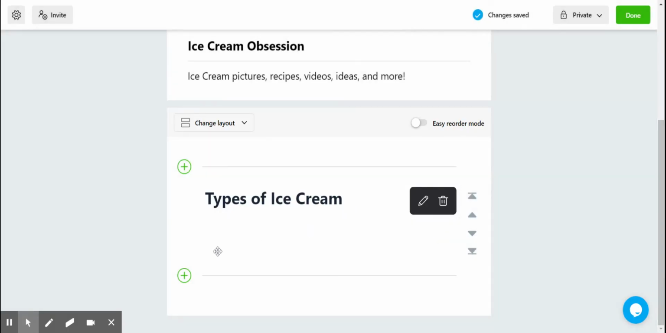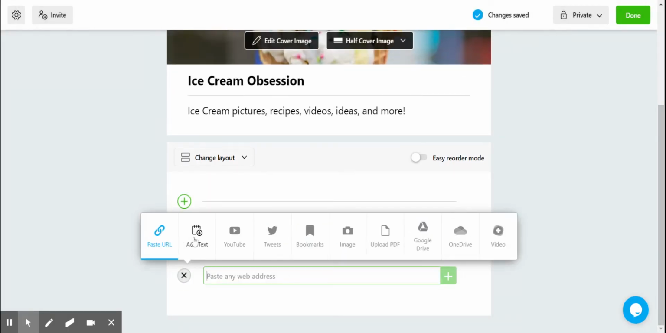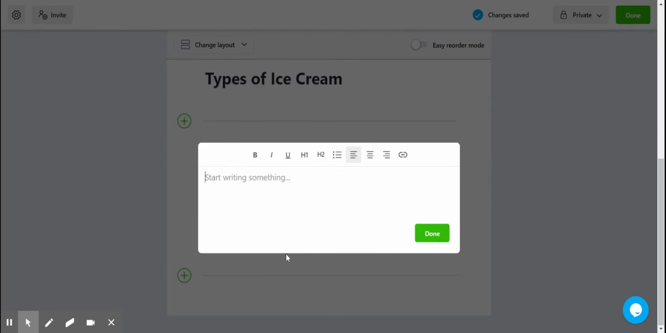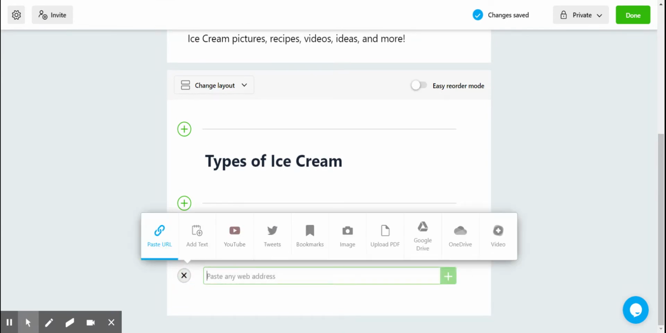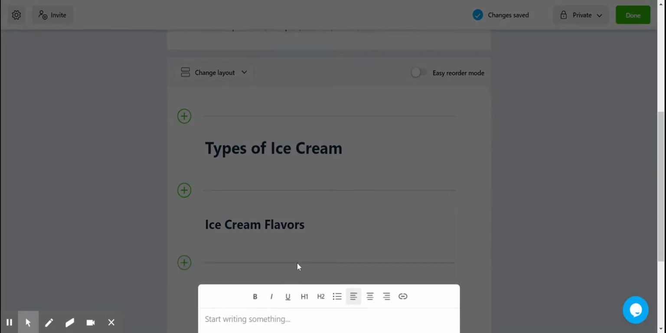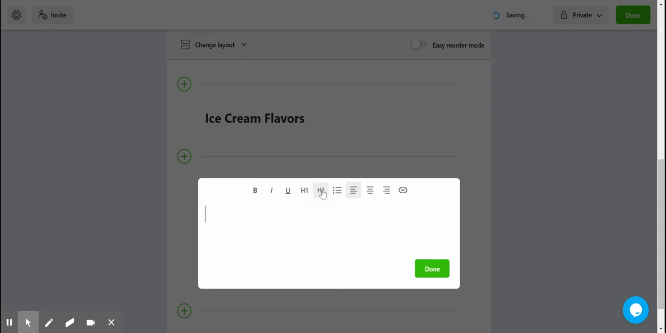And beneath that, I'd like to add more text. This time it's going to be an H2, and I'm going to put ice cream flavors. And then I might also want to include more text. These are things to help me organize my thoughts. Make it another subheading, and ice cream brands.